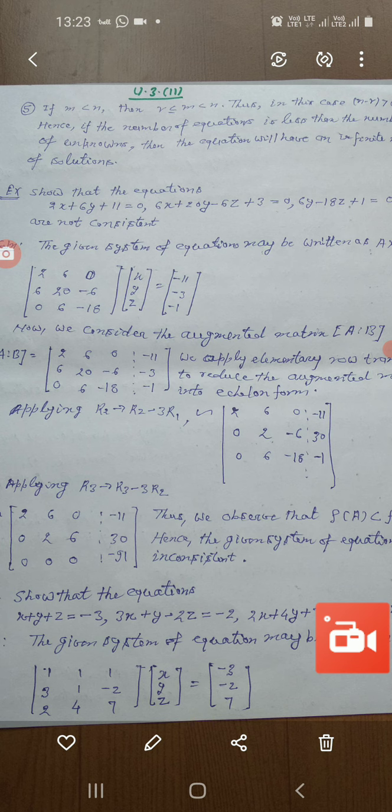Now we will discuss one example. Show that the equations 2x + 6y + 11 = 0, 6x + 20y - 6z + 3 = 0, and 6y - 18z + 1 = 0 are not consistent.